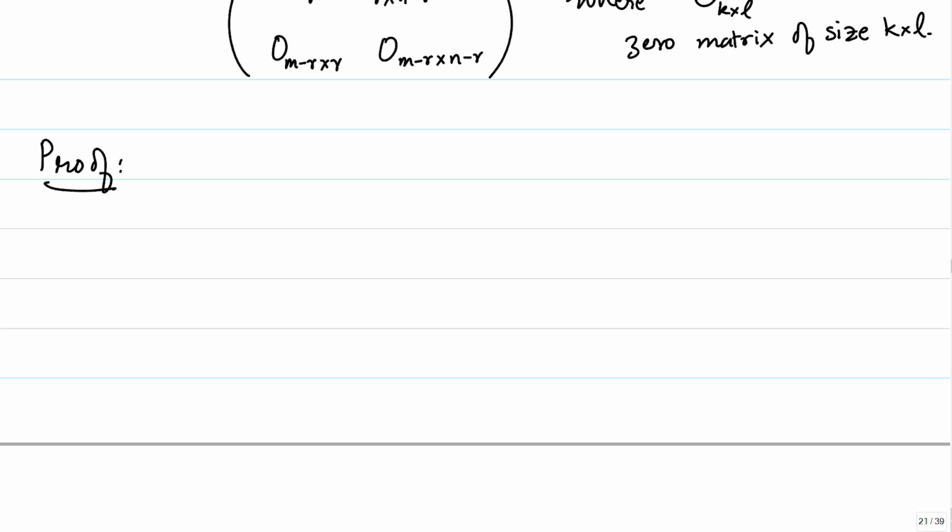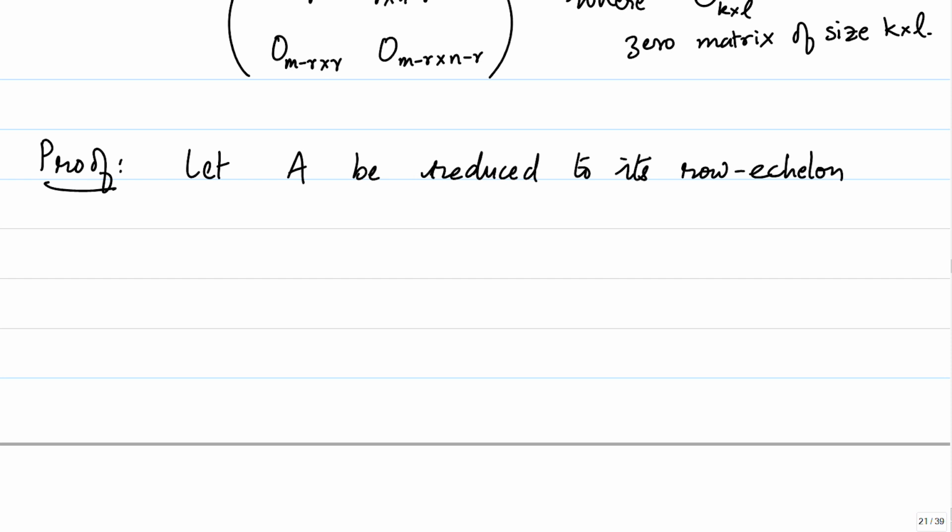So, after finitely many row operations, let us assume that our matrix is in the row echelon form with the first R rows being non-zero. So, let A be reduced to its row echelon form, and assume that after a few more, if needed, elementary row operations of type 1, the first R rows are non-zero.